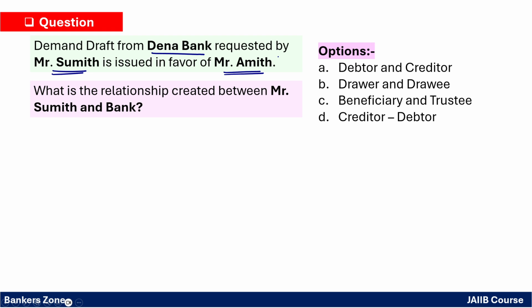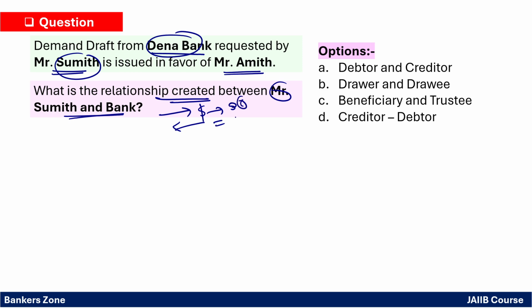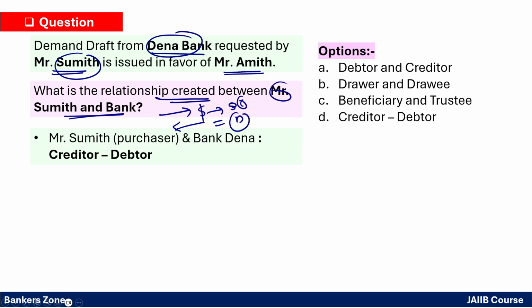See, what is the relationship created between Mr. Sumit and the bank? Sumit is asking for the DD from the bank, right? So Sumit is giving money and taking the DD. So Sumit becomes the creditor and the bank becomes the debtor, right? So the answer will be: Sumit is a purchaser of DD. So he will become the creditor and the bank becomes the debtor.